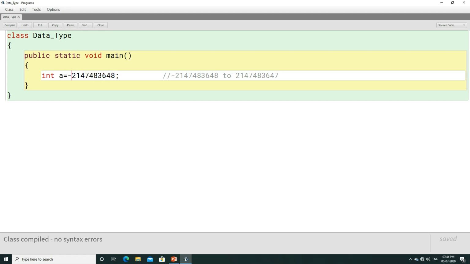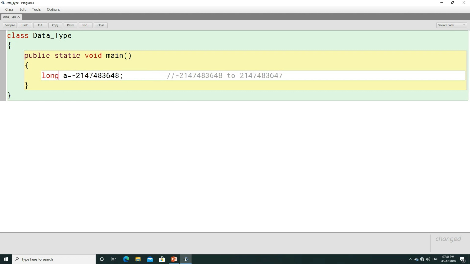Then how can we use our phone numbers here? If you want to store phone numbers, how can it be done? Yes, there is a solution. There is a data type which is going to help you store your phone numbers. That data type is long.